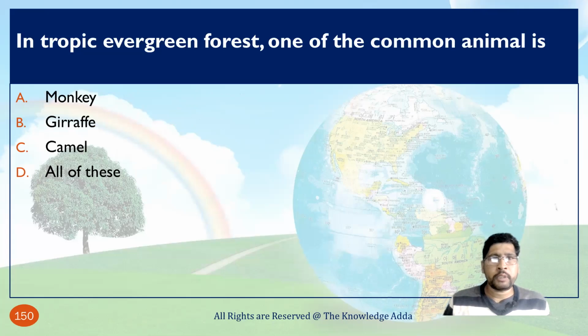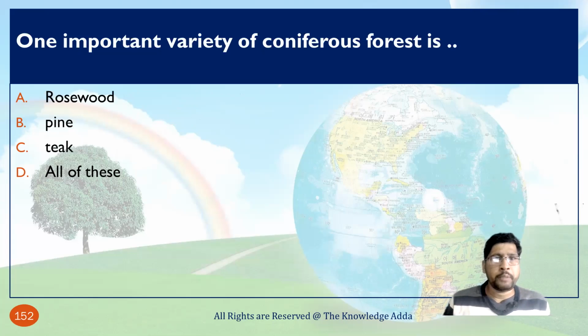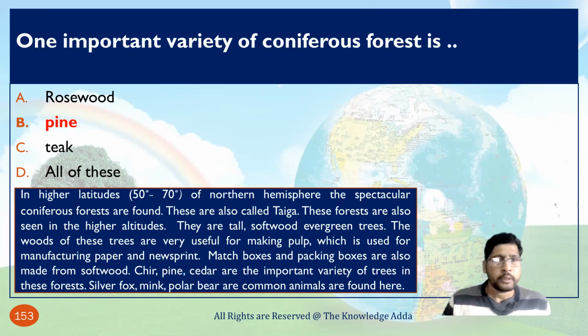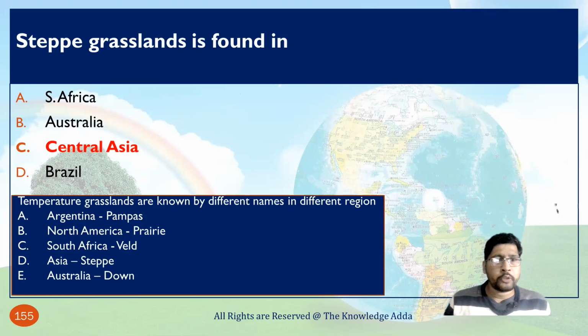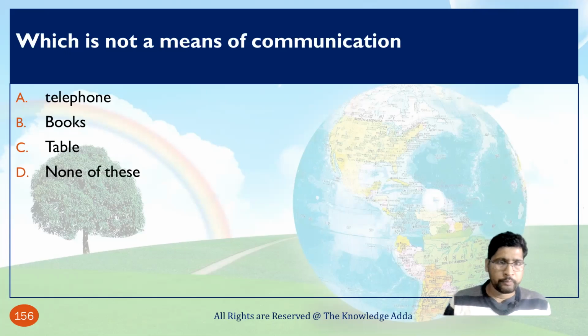In tropic evergreen forest, one of the common animals is, so monkey is a common animal in tropic evergreen forest. One important variety of coniferous forest is pine. Steppe grassland is found in Central Asia. Here you can see temperate grasslands are known by different names in different regions. So in Asia, that is known as a steppe.